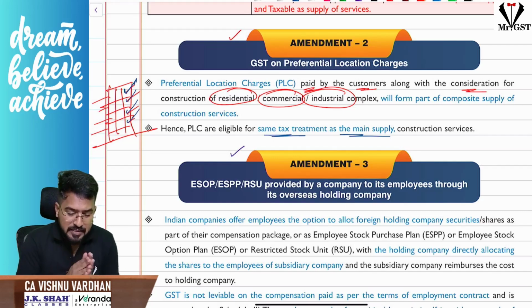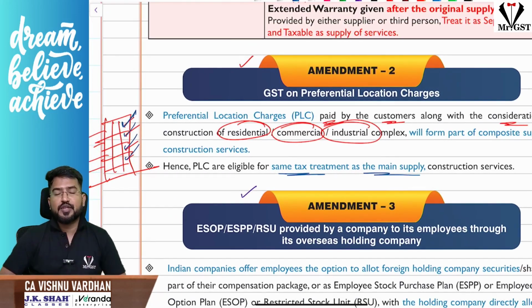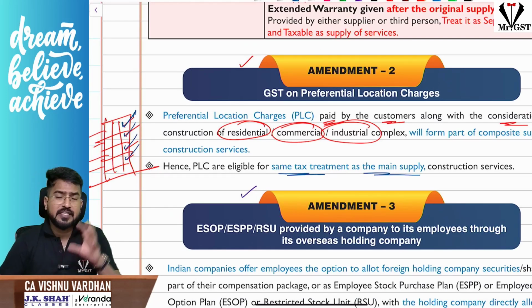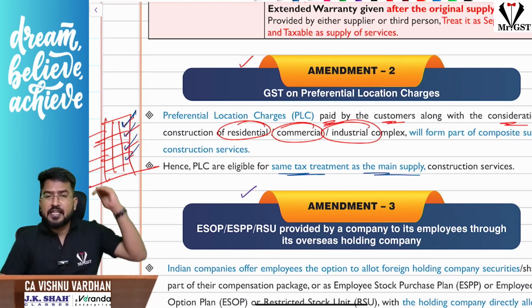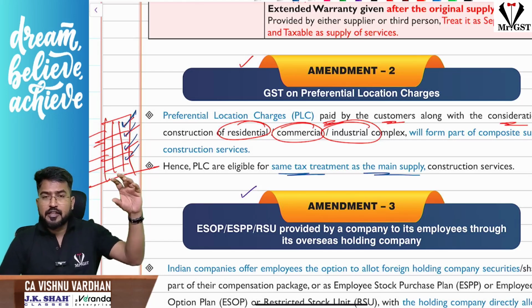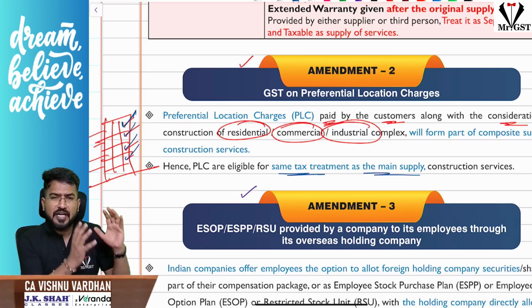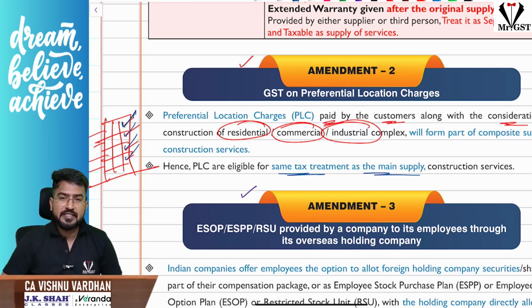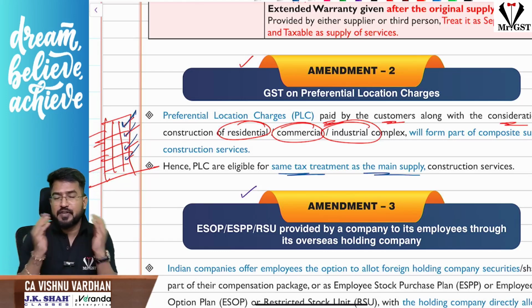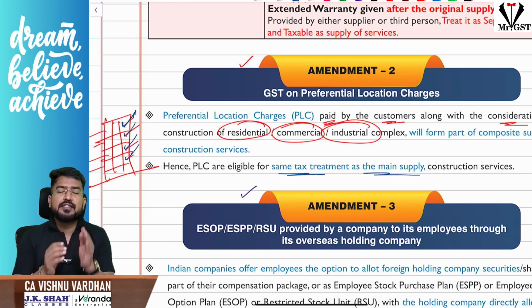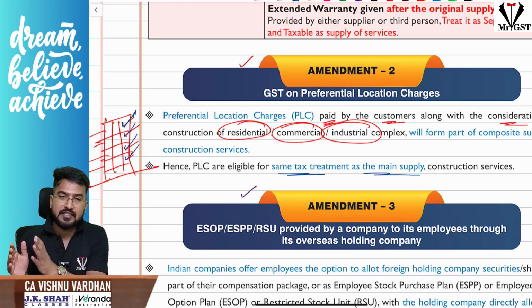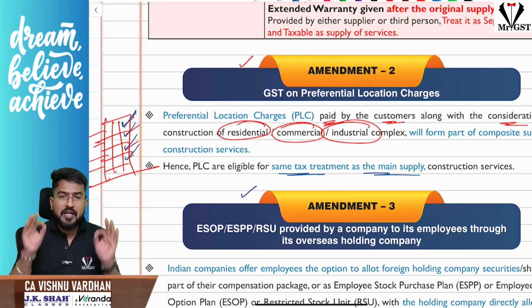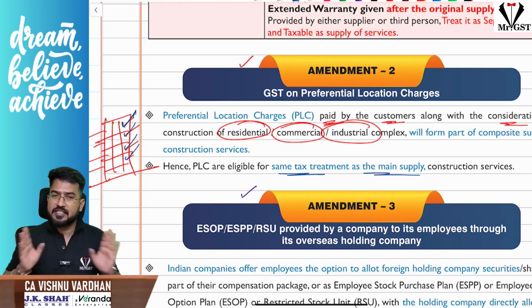The next one is, please understand, GST on preferential location charges. See, for example, when you are buying an apartment, during the construction itself, you are asking, sir, I want the apartment on the 10th floor, east facing. Like this, you are paying something extra for a preferential location. What is the tax treatment for that? Sir, whatever the tax treatment is when you are buying that apartment, the same tax treatment is applicable even for preferential location charges. That is the concept.